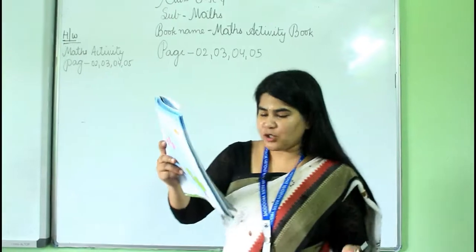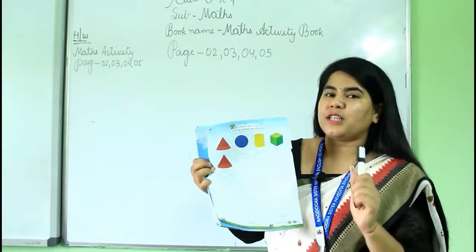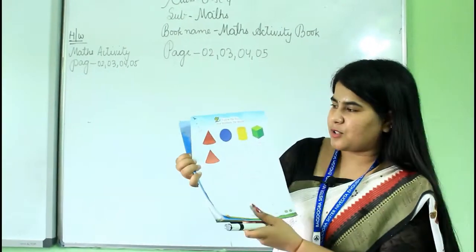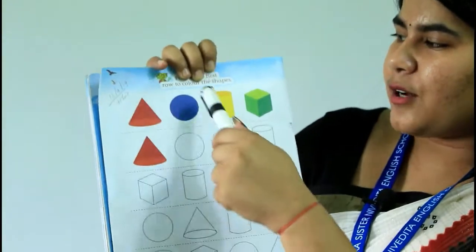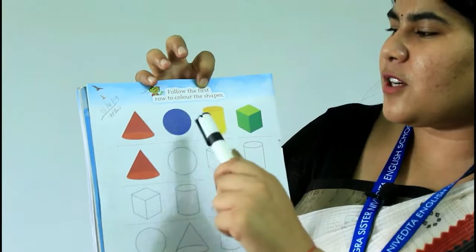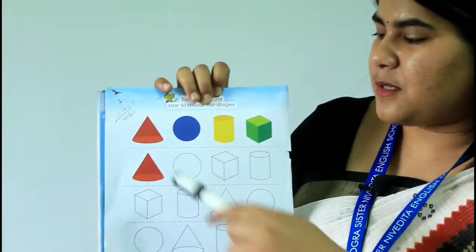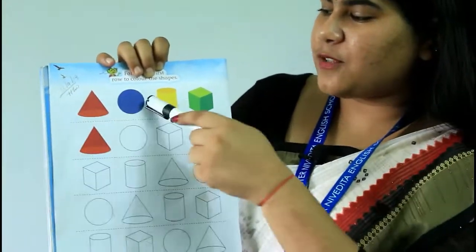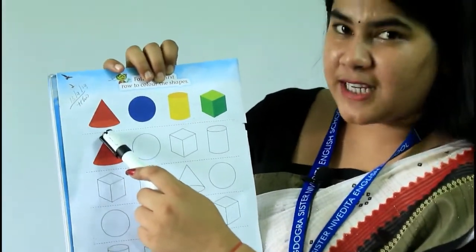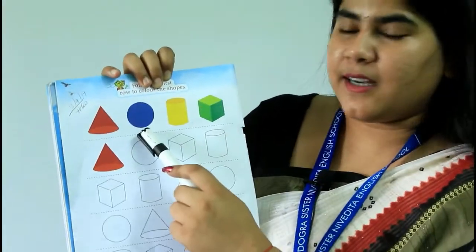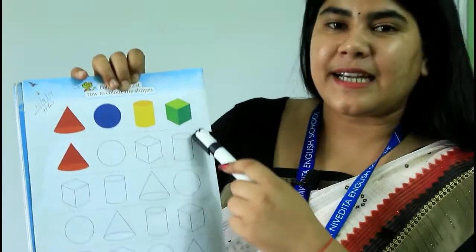Okay, so now everyone open to page number 2 of which book? Maths activity book. See here, there are different shapes given. Okay, and the question is follow the first row to color the shapes. You have to follow this first column. What are the colors? First of all, let's see that. Okay, this is red color, blue color, yellow color, green color.